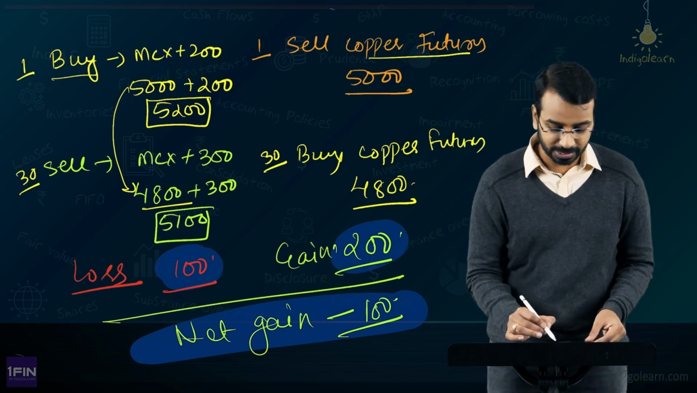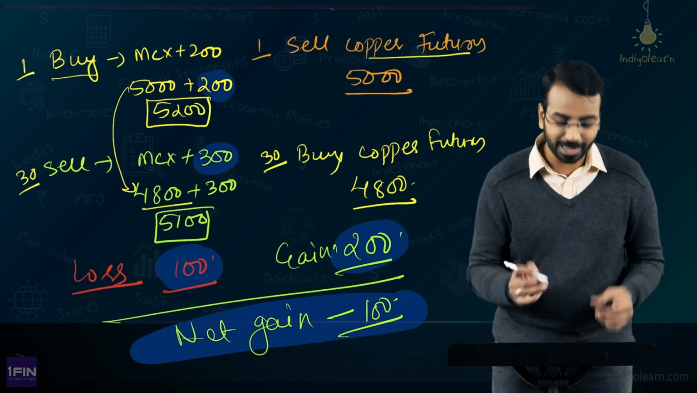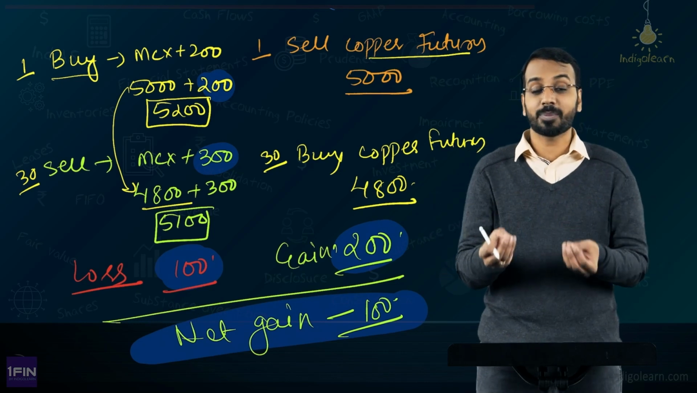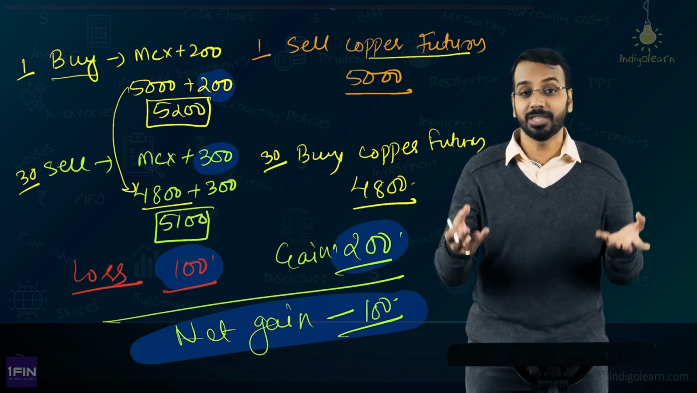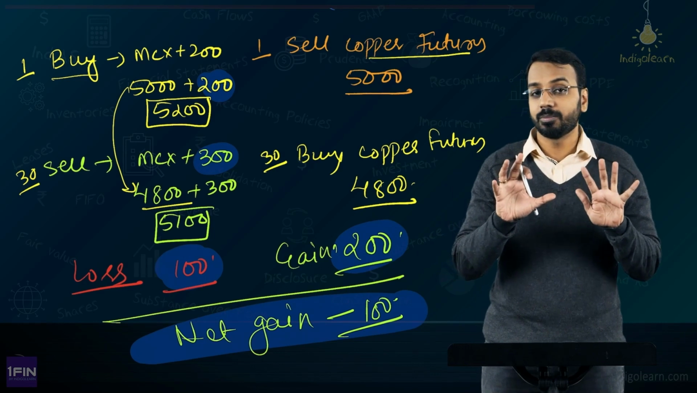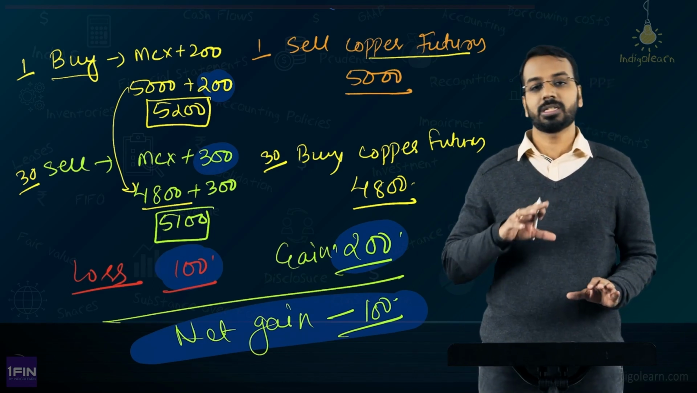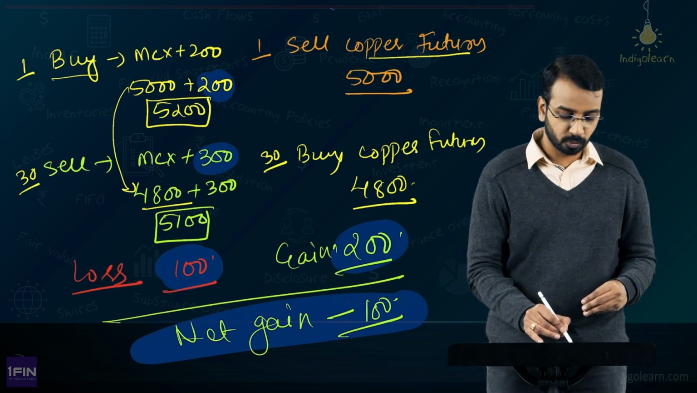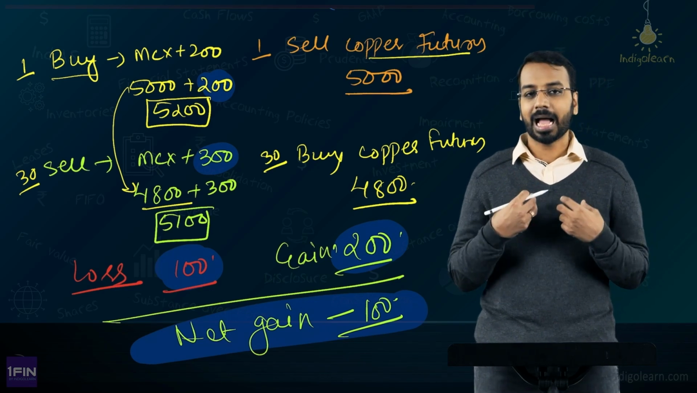Now, this net gain is basically my 300 minus 200, my margin. Now, I am not dependent on market forces. Market prices may become 1,000, 10,000, 15,000, I don't care. Now, please remember, downside loss is protected, the downside risk is protected, right? Because price moved from 5,000 to 4,800, I am protected.